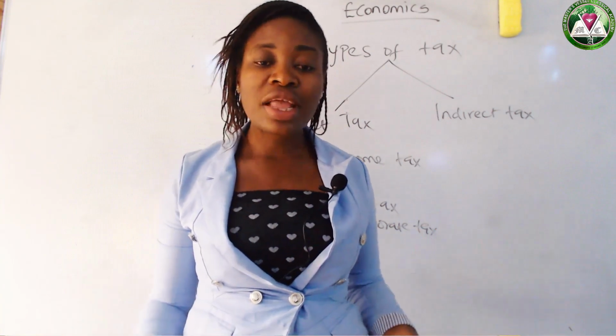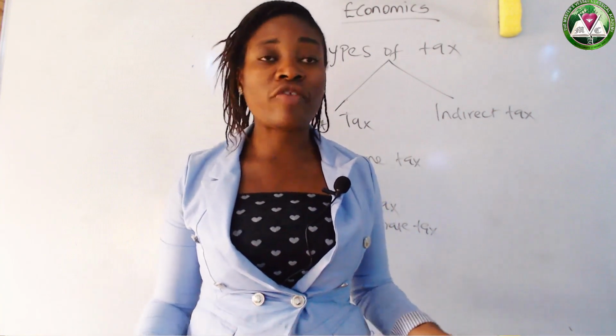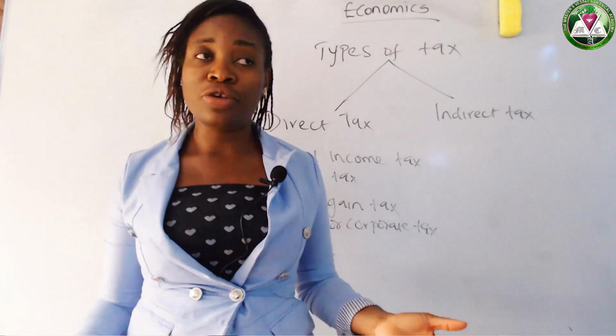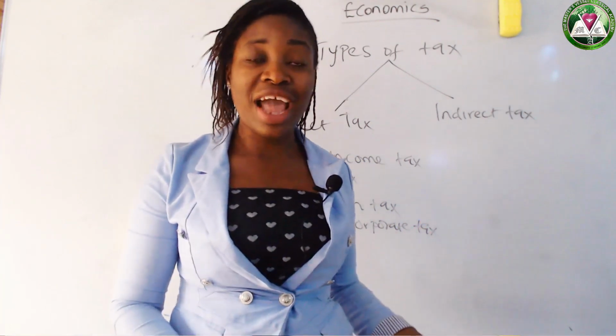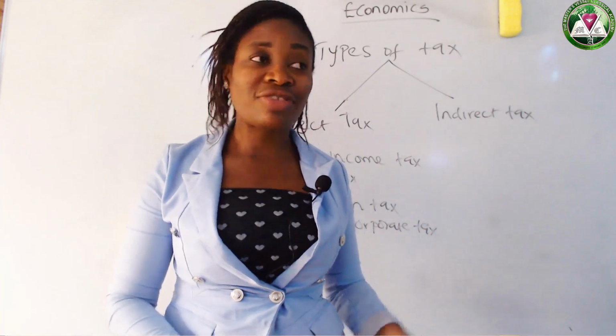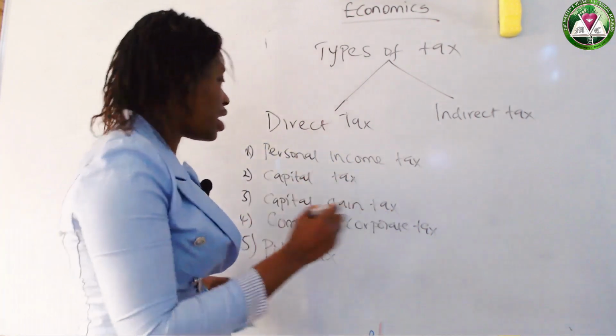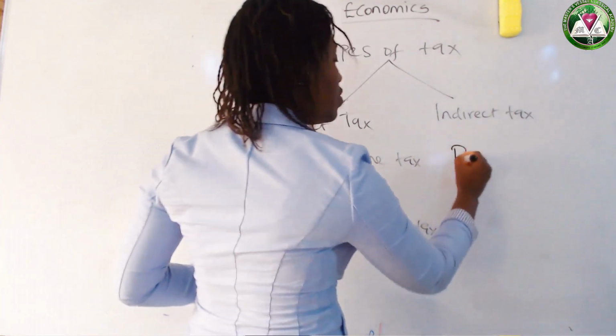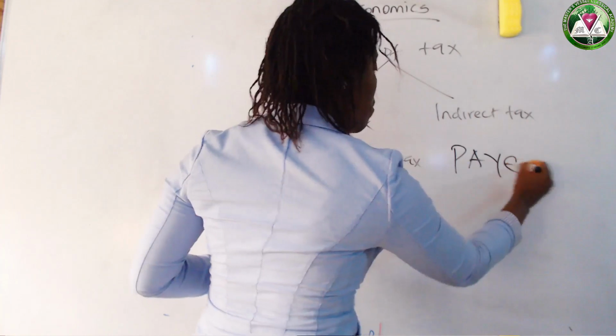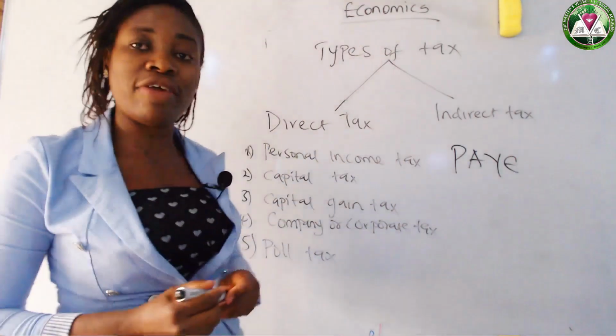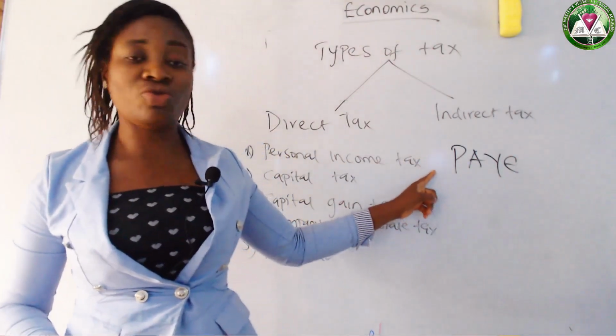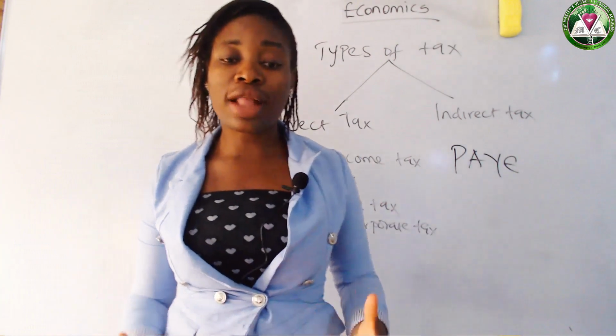Now, the reason is because of low level of income. Most of them are not being paid well. So because they are not being paid well, they have to reduce their taxation. That's where you see that thing I told you in the elements of tax. That's where you see pay as you earn. So because of low level of income, the tax will reduce.